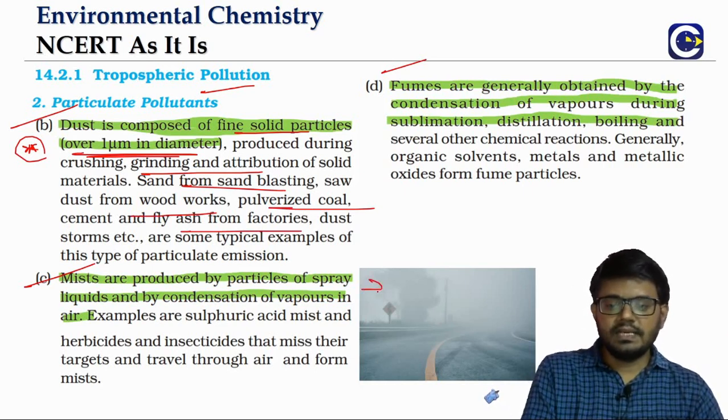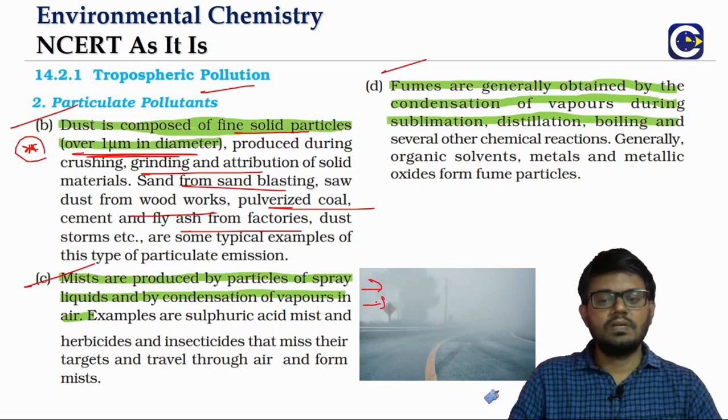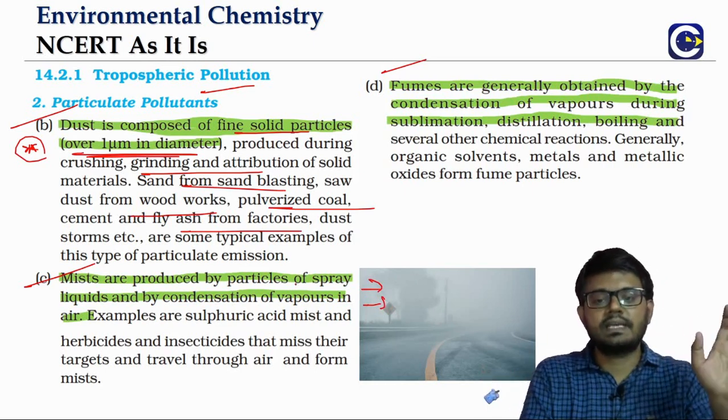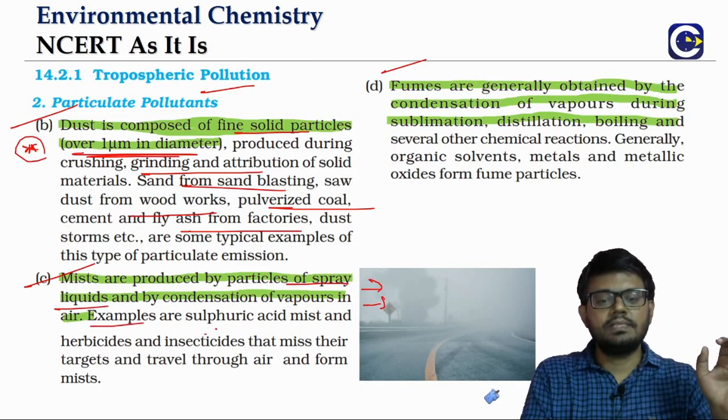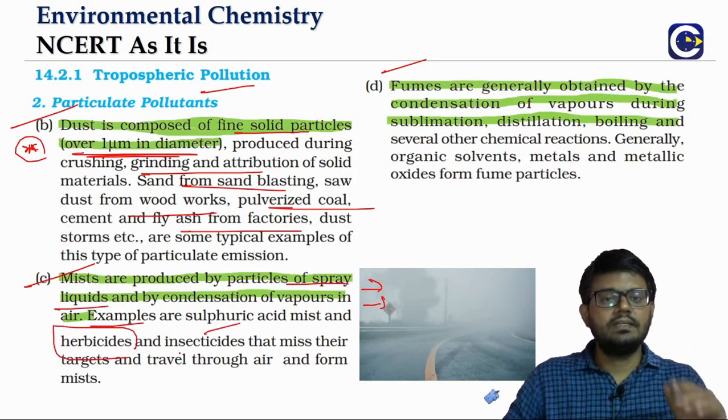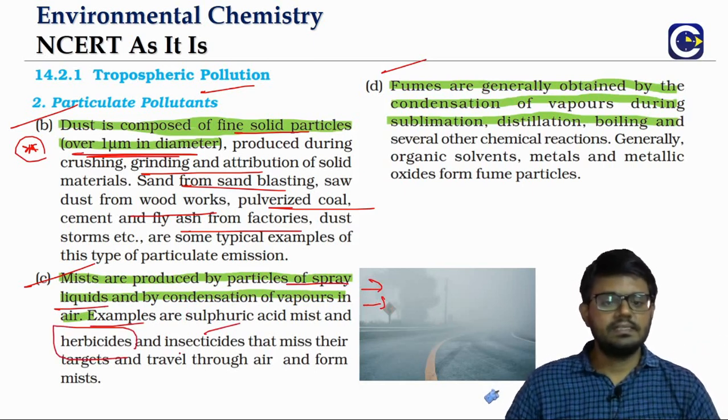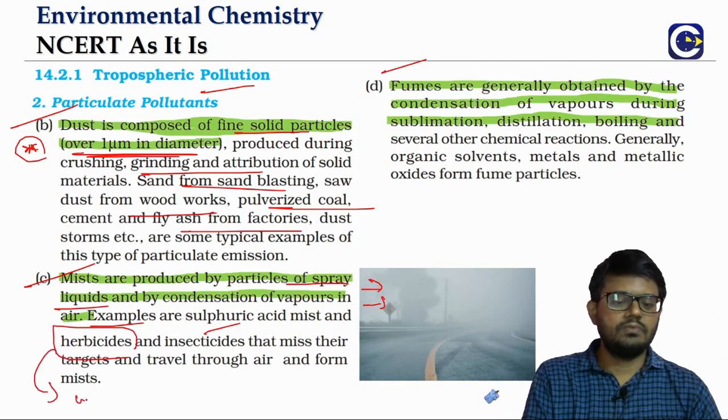Mist, as you can see here, right, this is what you will refer to as mist. What is it? When you have any of the liquid spray like herbicides or insecticides. What is a herbicide? That can prevent the weeds. So herbicides are basically what? For the control of the weeds, right?